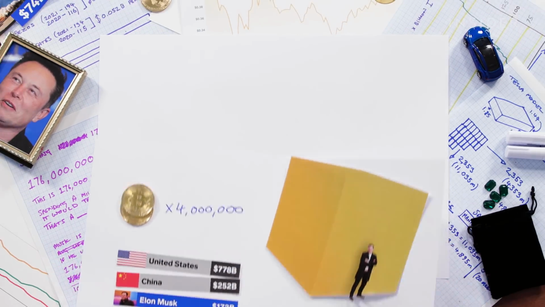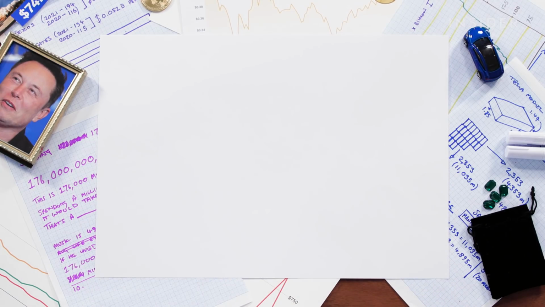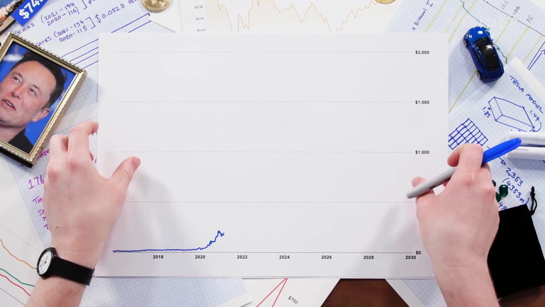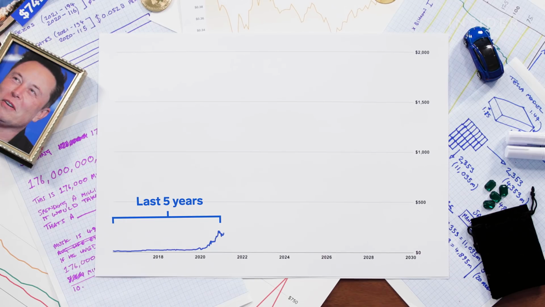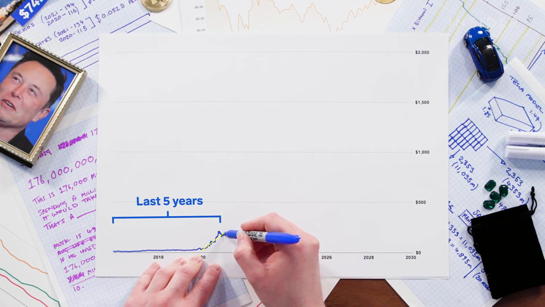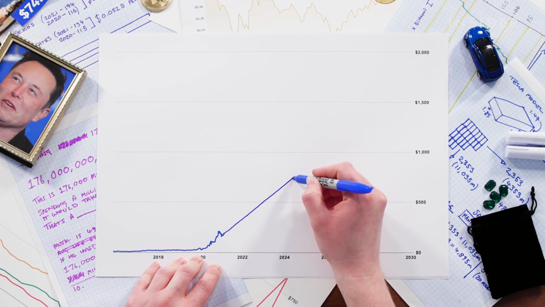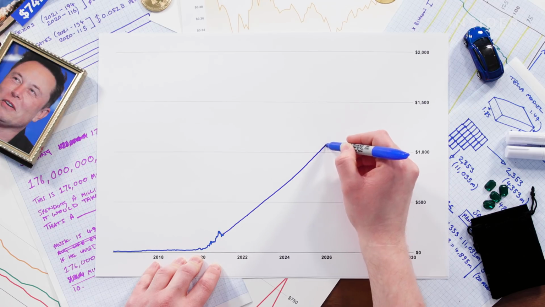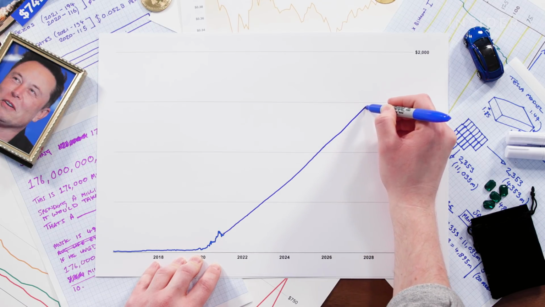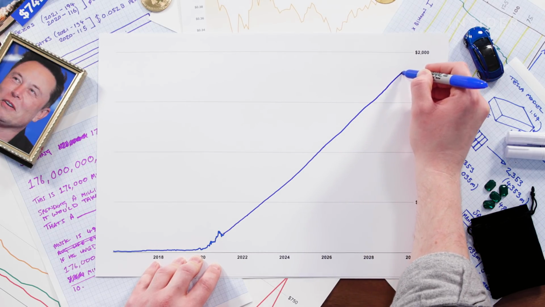But this isn't just a static number. If the trajectory of the last year was to continue, that would make Musk a trillionaire in just 5 years. But with his current investments, that would mean that Tesla would likely have to be valued at over $3 trillion by that point. Another 10 years from now, and Musk would hit $2 trillion, more money than there is currency circulating in the US, and larger than the whole of the current FTSE 100.